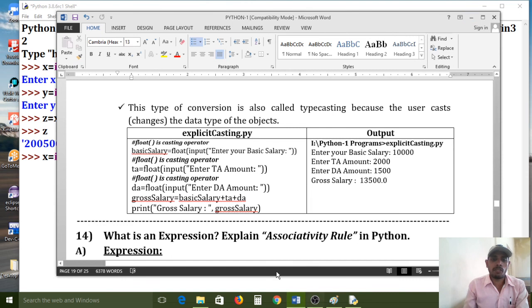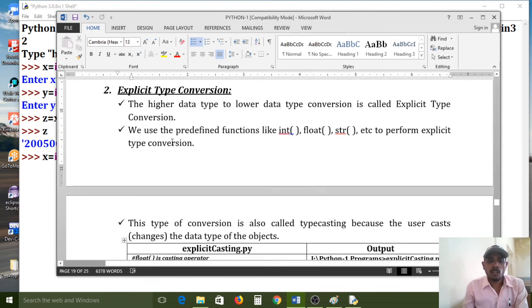Here all of you carefully observe. In the material it is showing now. We use the predefined functions like int(), float(), str(), etc. to perform explicit type conversion. If you want to do explicit type conversion, compulsory we need to use these predefined functions.